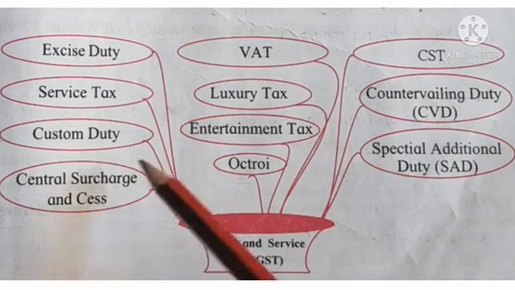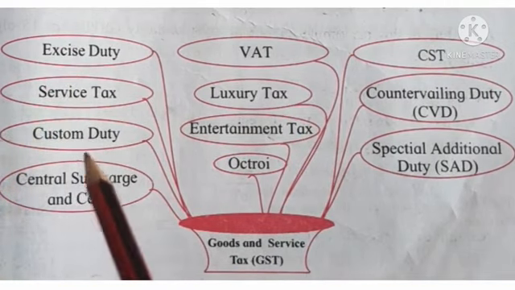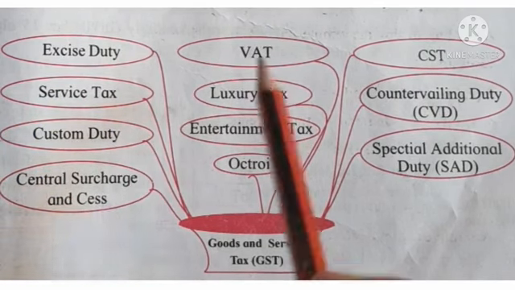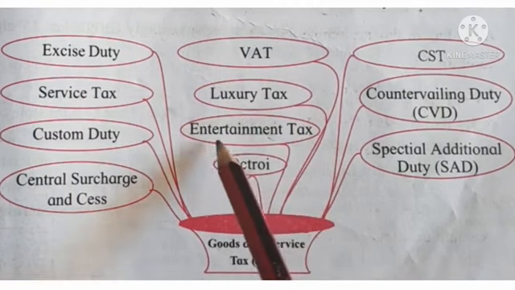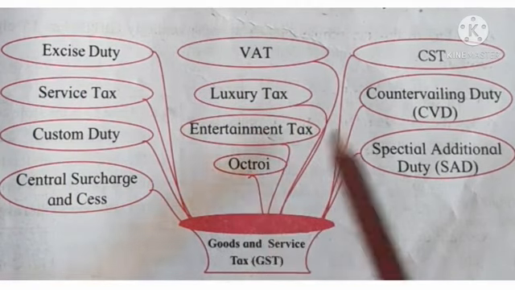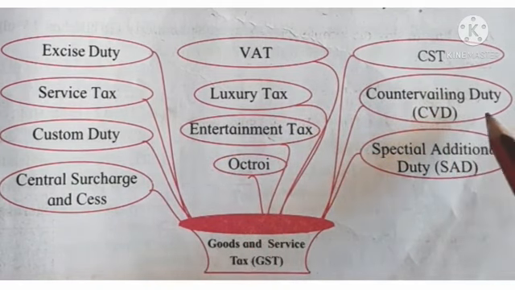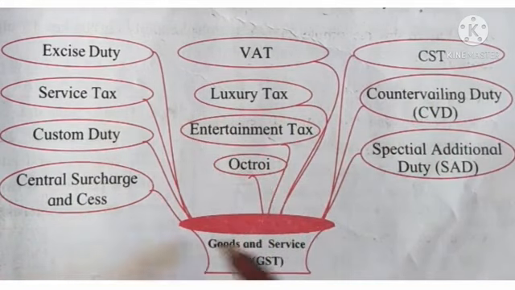It is shown by a tree diagram. There is excise duty, service tax, custom duty, central surcharge and cess, VAT, luxury tax, entertainment tax, CST tax, then CVD and SAD. These are the different types of tax which are payable.